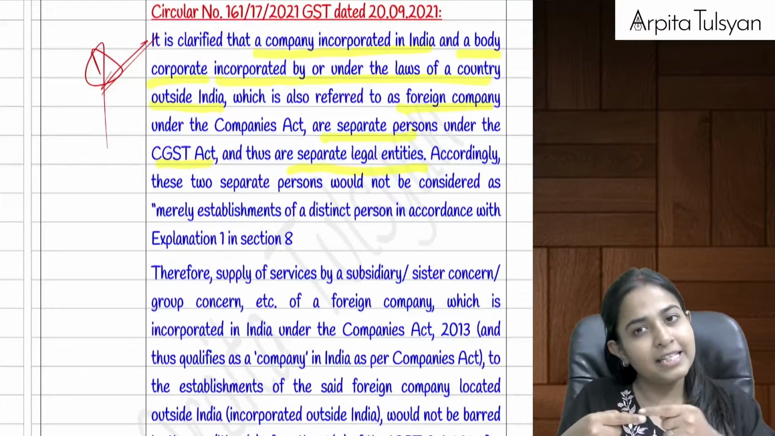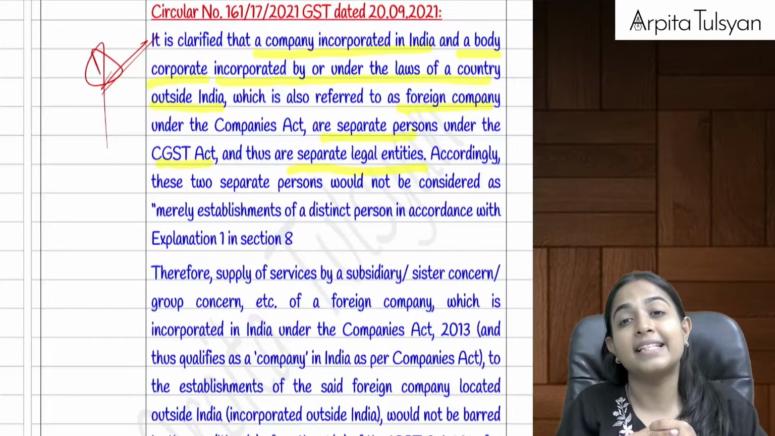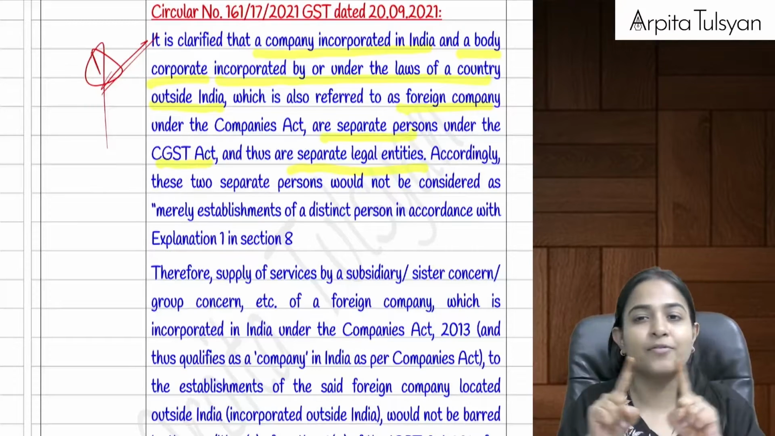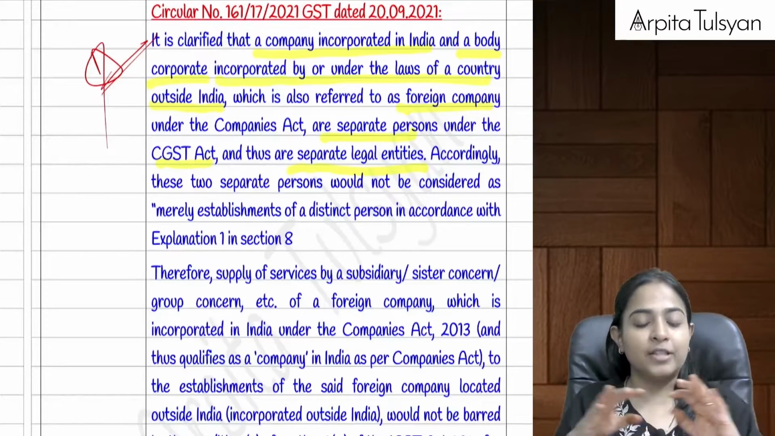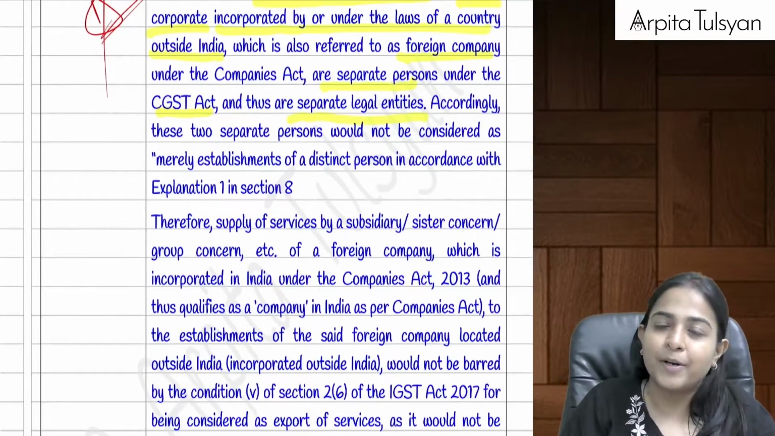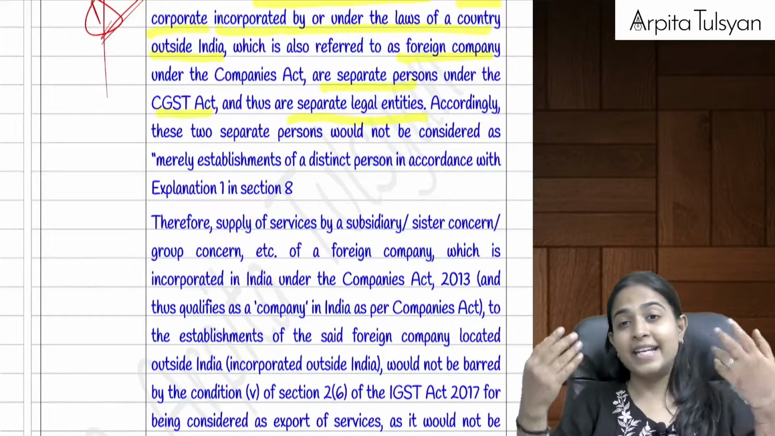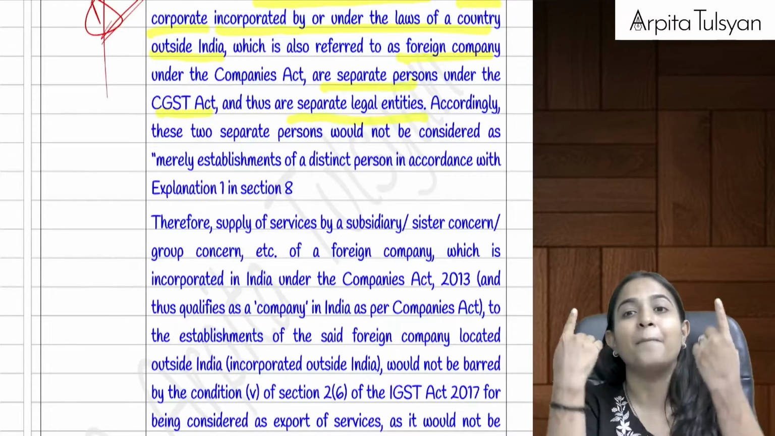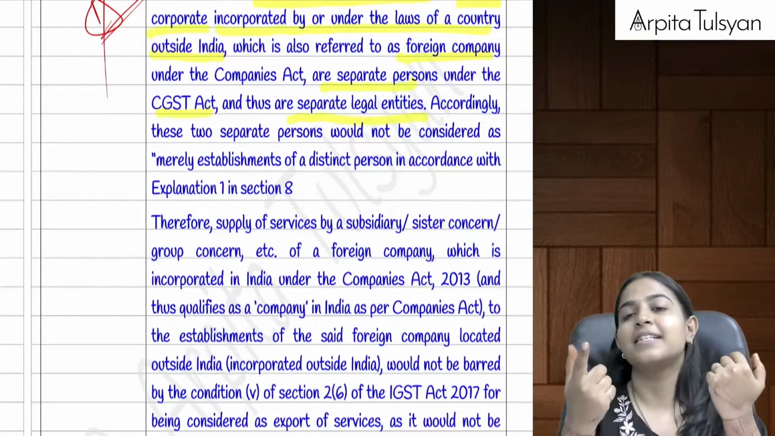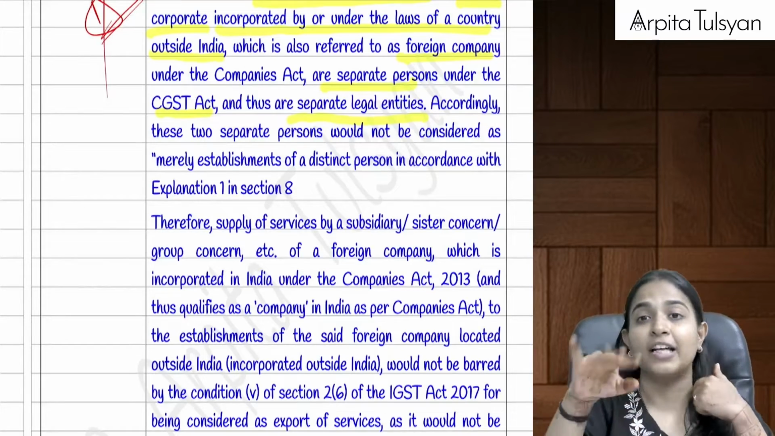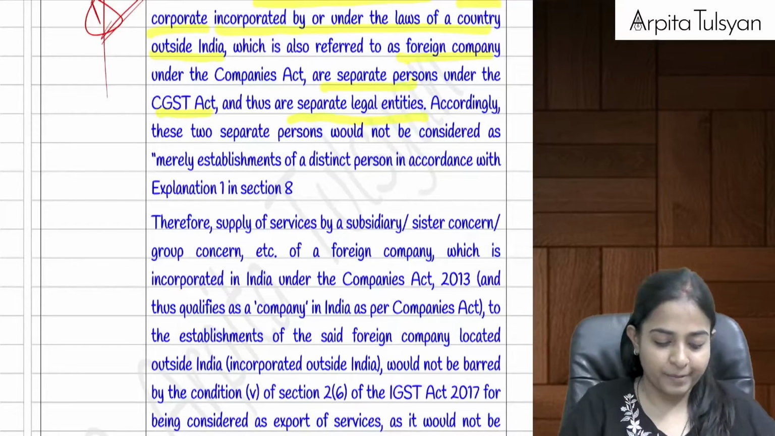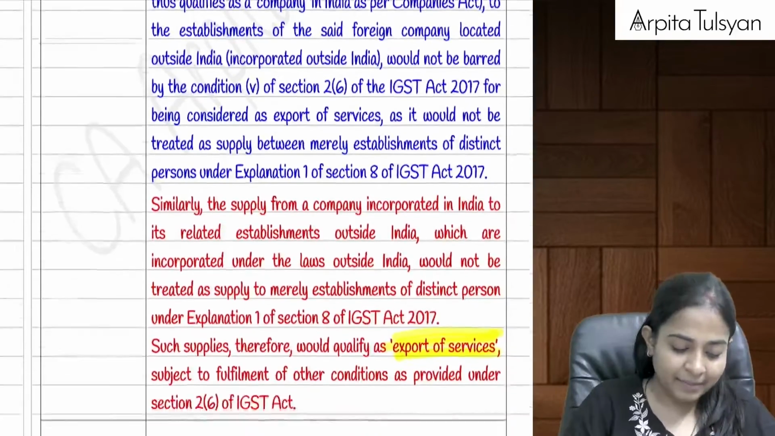So just because these two are related does not mean that they are establishments of distinct persons. They are separate legal entities, so this cannot be considered as establishment of distinct persons. So if there is any export of service given by this Indian company to that company, then that can be considered as export of services if the other 4 conditions are fulfilled. Very clear with this? Yes.